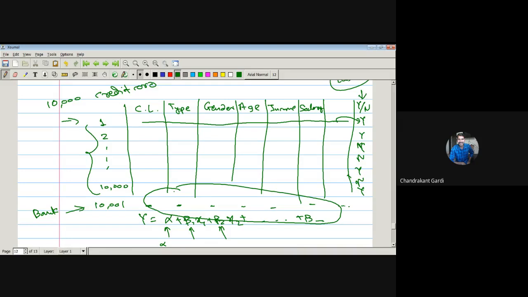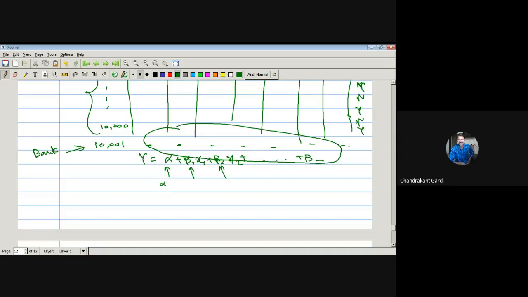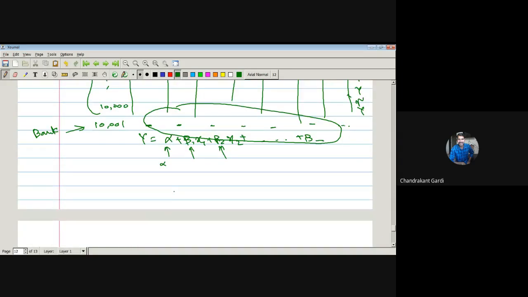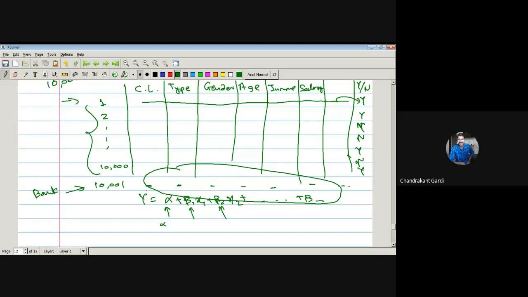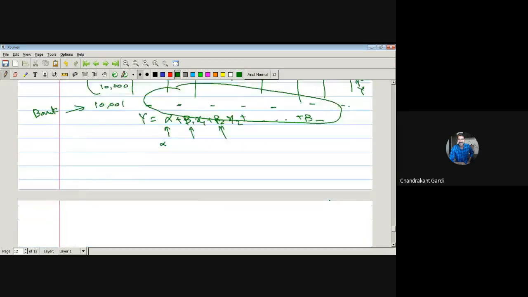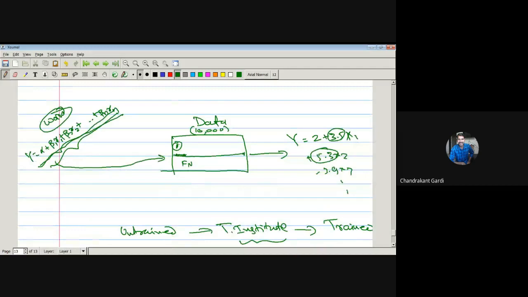Or we can develop an app at the entrance of the bank. The bank branch will be there, and at the entrance of that branch there will be a computer with a certain program on it, or we can have a mobile app. In that app, a person will fill all these details: what credit limit he wants, what type of credit card he wants. All these entries will be filled in.